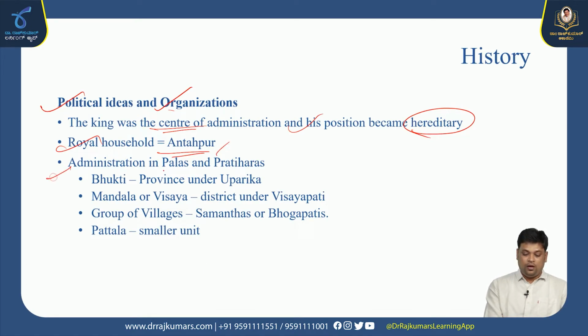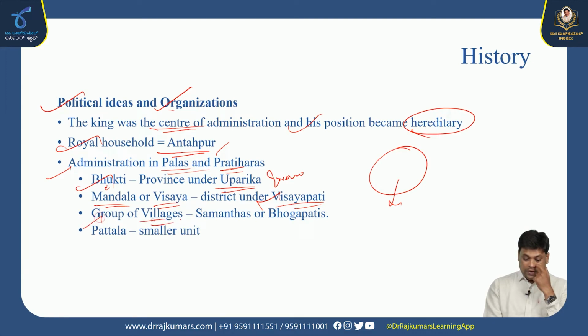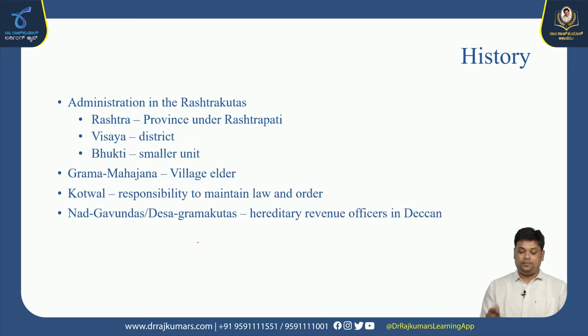Administration in the Palas and Pratiharas. The whole territory was divided into provinces known as Bhuktis, which came under an Uparika as governing body. Each Bhukti was further divided into Mandala or Vishaya, which came under a Vishayapati. The Mandala was further divided into groups of villages, under Samantas or Bhogapatis, and that group was divided into a smaller unit called Pataka.